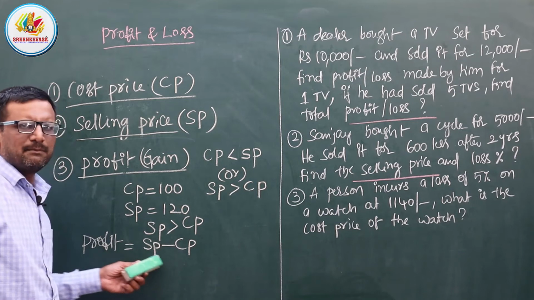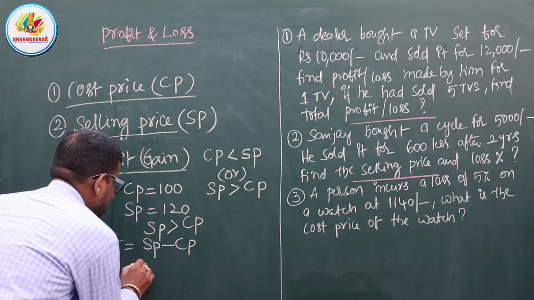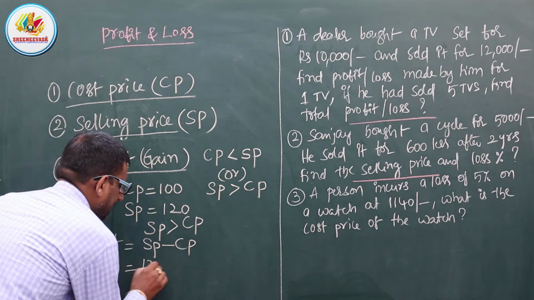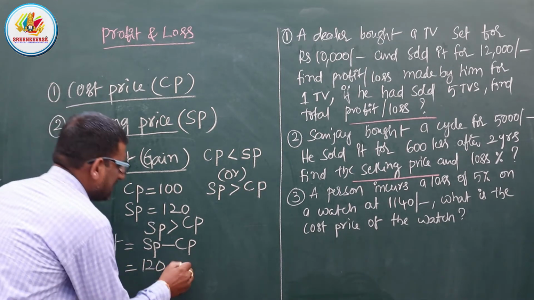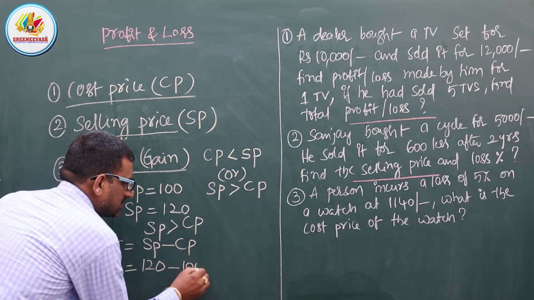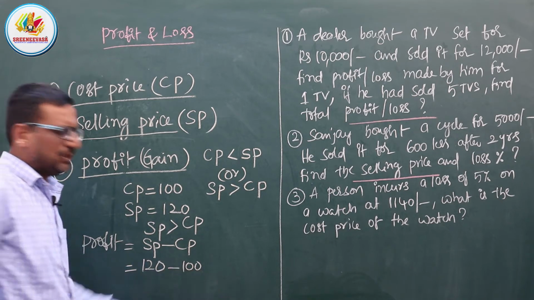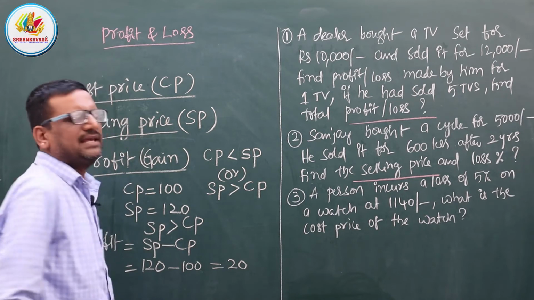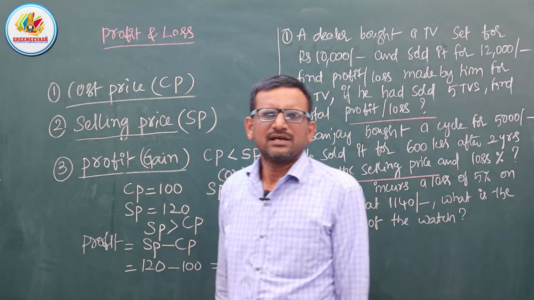How much is the selling price in this example? 120, minus the cost price, 100. So 120 minus 100, you will get 20 rupees as profit. Am I clear?